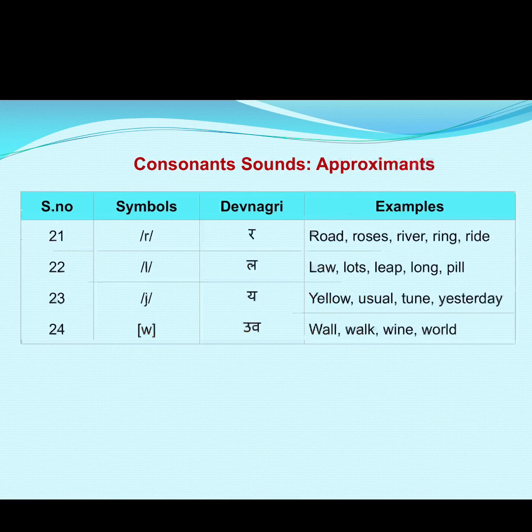Number 23, the symbol looking like a small letter j, is pronounced as ya in this science of language, right? For example, yellow, usual, tune, yesterday. And the last consonant sound is w. For example, wall, walk, wine, word.